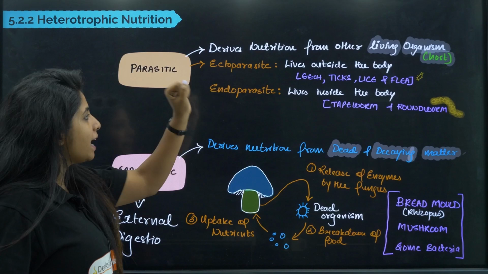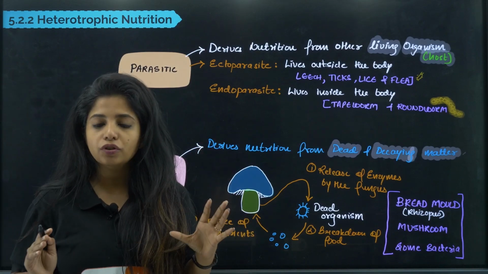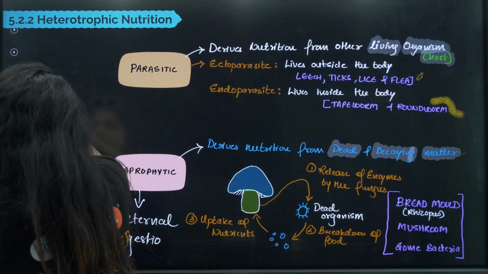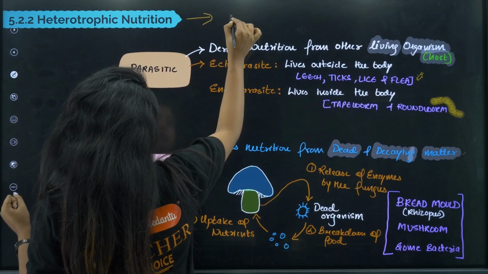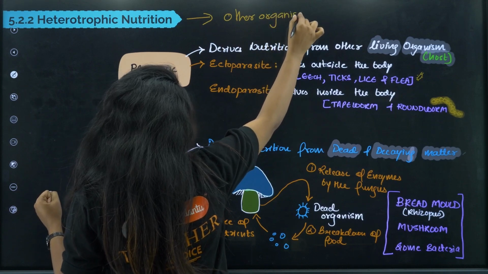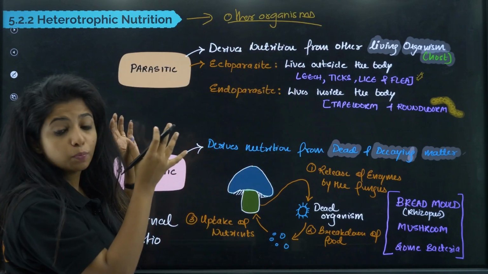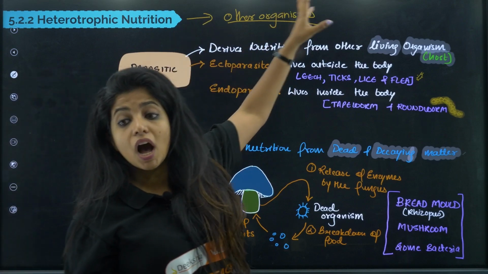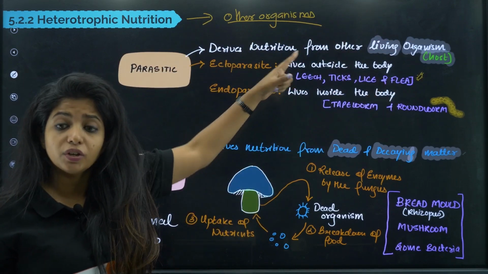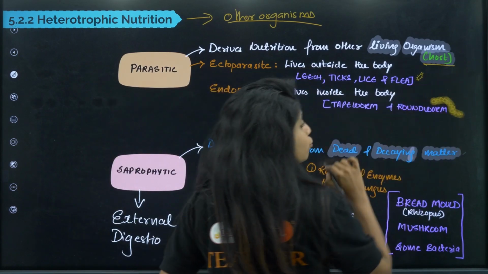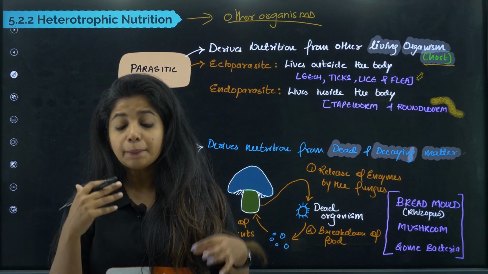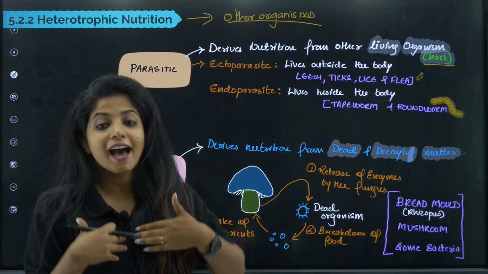Okay. So parasitic means they are going to derive nutrition from other living organisms. Anyway, heterotrophs are those organisms that depend on other organisms for food. Now over here, when I say that an organism is a parasite, it is basically depending on another living organism for food. Now this particular living organism, I call it as a host. For example, just imagine I have tapeworm in my body. The tapeworm is parasite. Okay, I am the host.